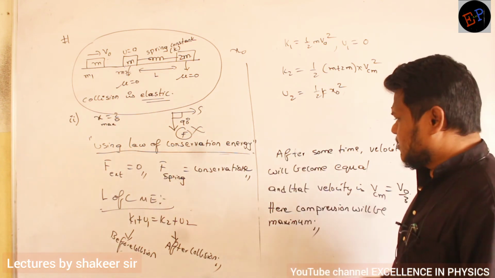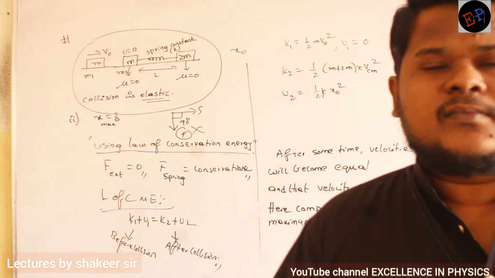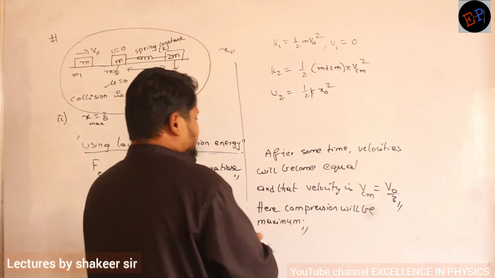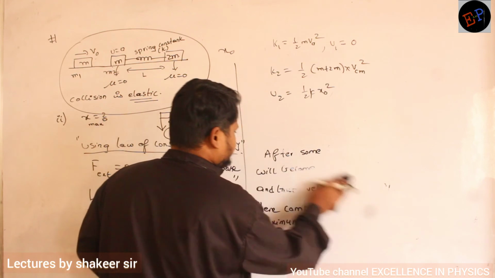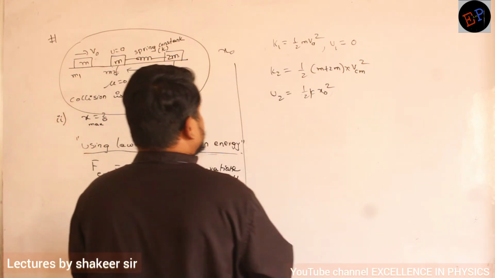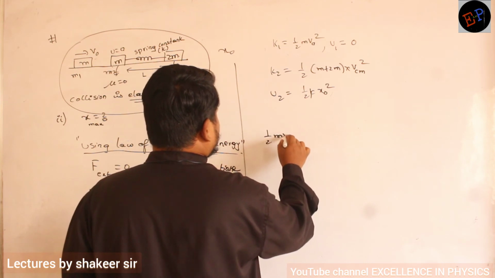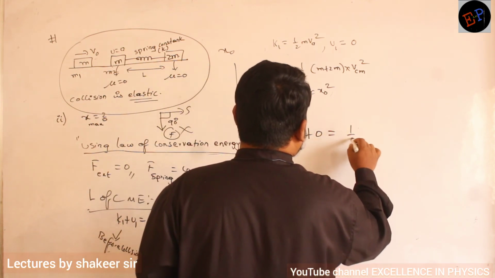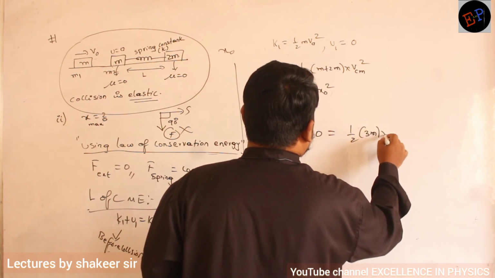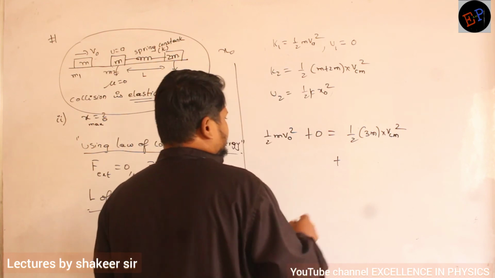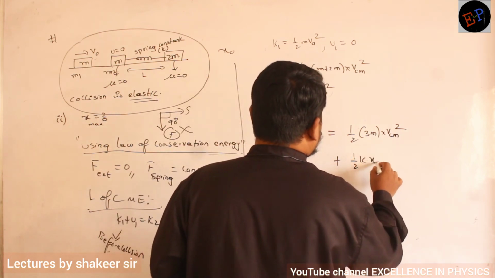Okay, come and do the calculation. Substitute all the values. Initial kinetic energy is half m V naught square. Initial potential energy is 0. Final kinetic energy is half into 3m into V center of mass square, plus final potential energy is half K x naught square.